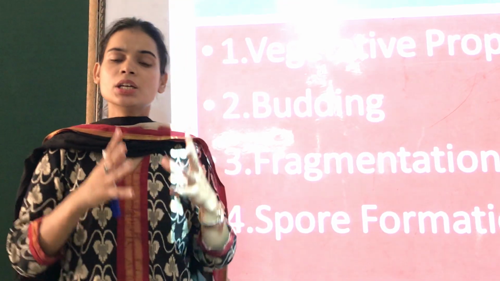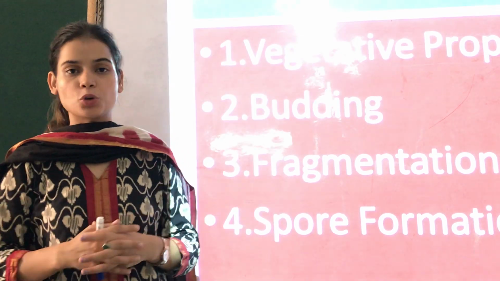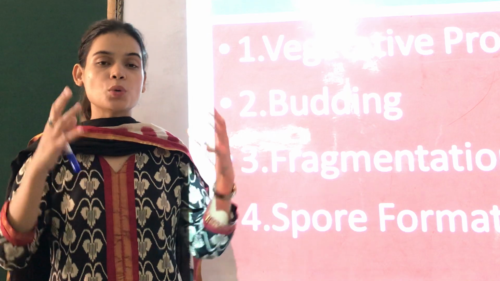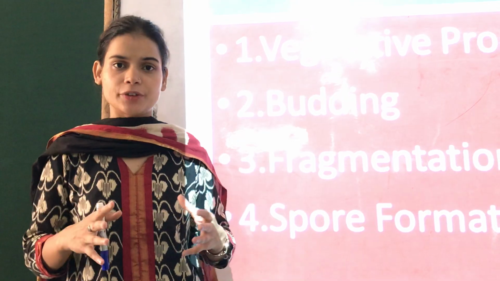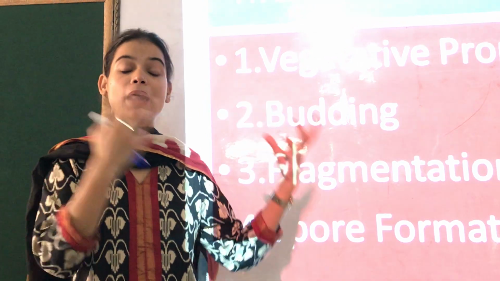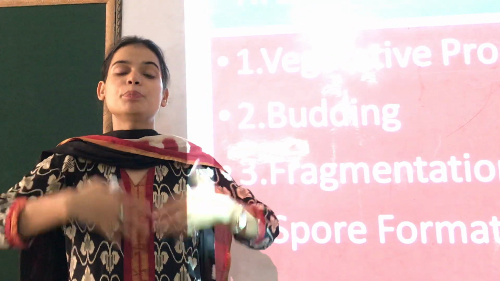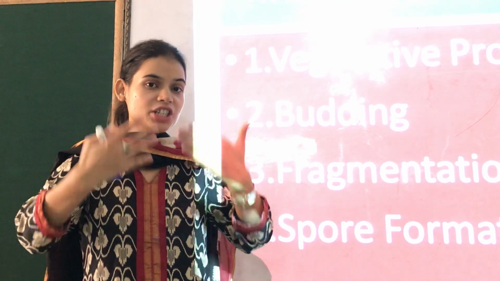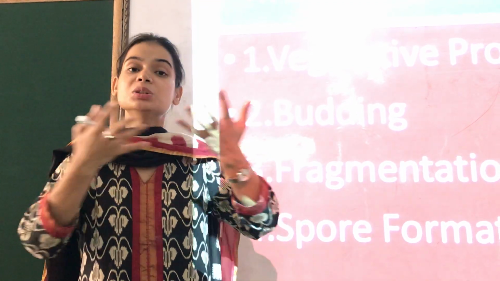We are going to see what are the various asexual modes of reproduction. We all know that reproduction is one of the most important traits of all living beings. All the living beings on the planet Earth, whether it's human, plants, animals, they all reproduce. They make their own kids.